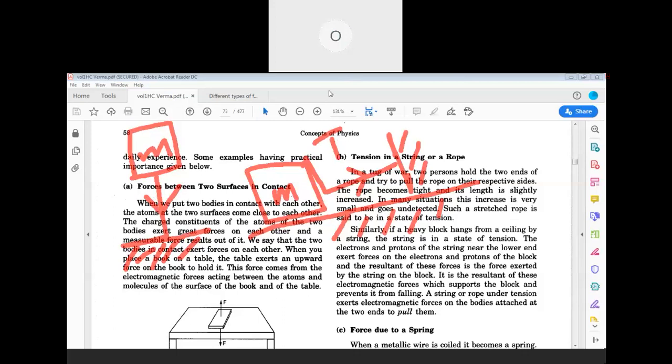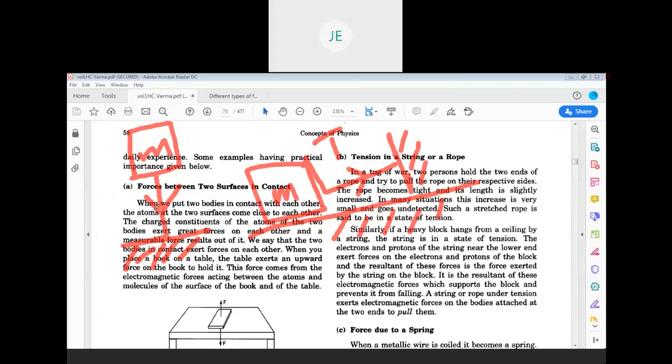Okay, sir. So tension force always acts away from the body, or it is a pulling force, we can say. So it pulls the body. So this kind of force is also because of electromagnetic interaction between the atoms of the mass which is hanged and atoms of the rope or a thread or a wire or a string.